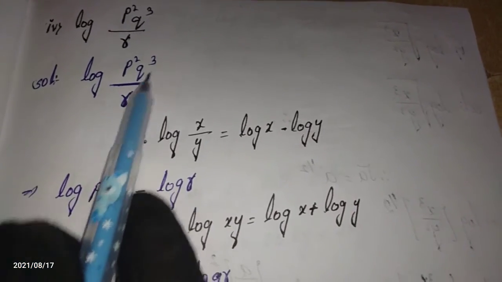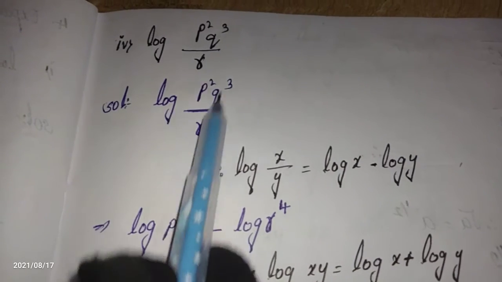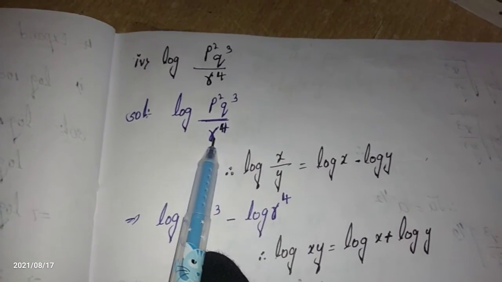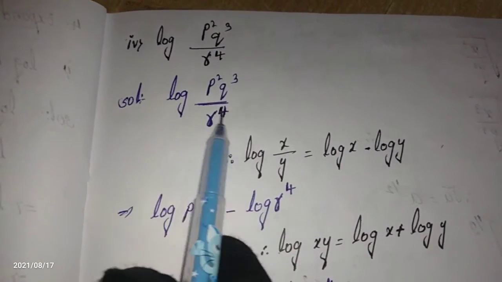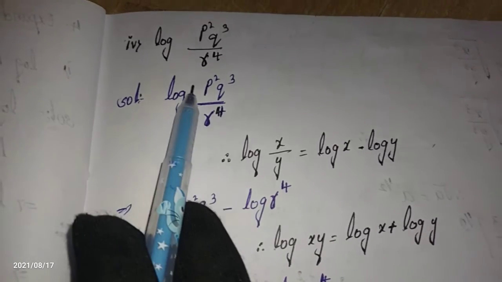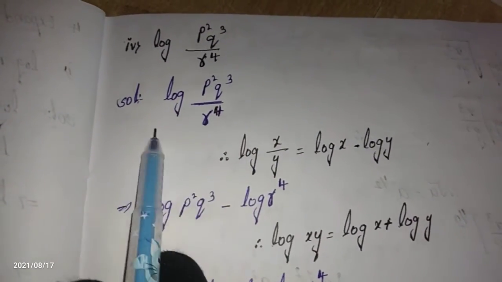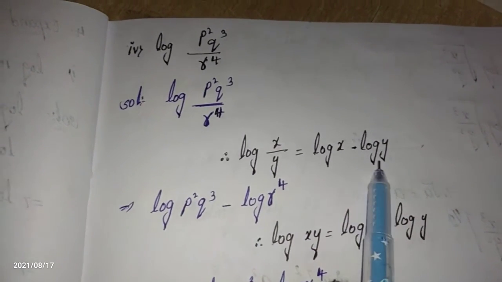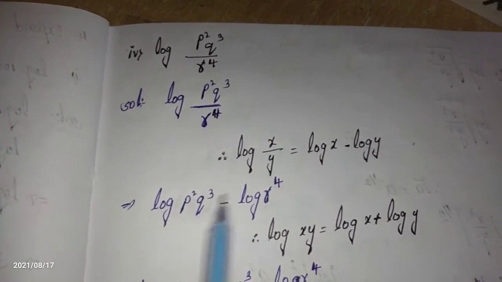Log of p square q cube divided by r to the power of 4. In the first step, I am writing the same expression as the given question. Can you see this expression? It is in the form of log x by y. Which law is applicable here? Log x by y is equal to log x minus log y. According to this formula, we need to convert this expression.